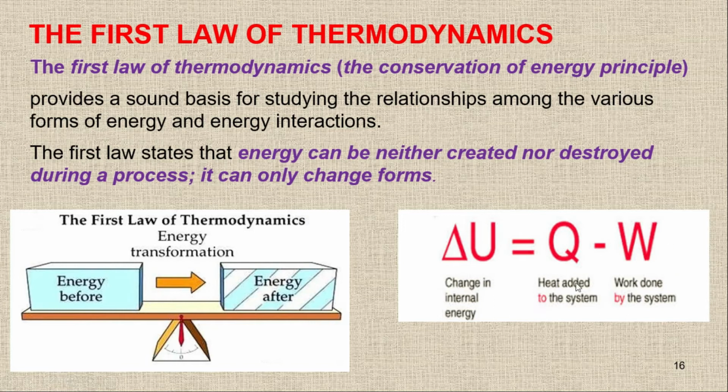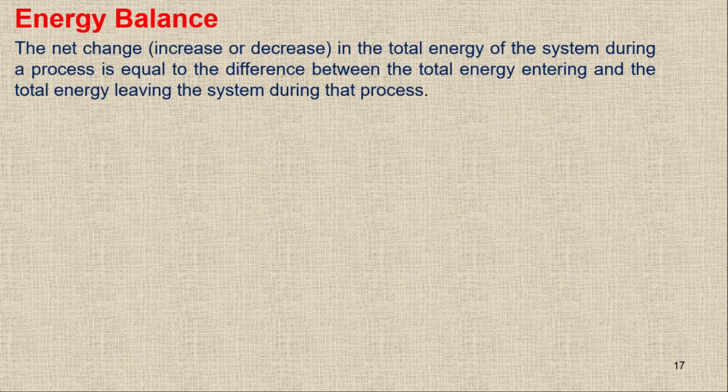In this course, I'm not using this one. Rather, I'm using the alternate approach, and I'm simply using the energy balance. So what is energy balance? The energy in to the system minus the energy out from the system will be equal to the change in the energy of the system. So the net change, increase or decrease, in the total energy of the system during a process is equal to the difference between the total energy entering and the total energy leaving the system during that process.